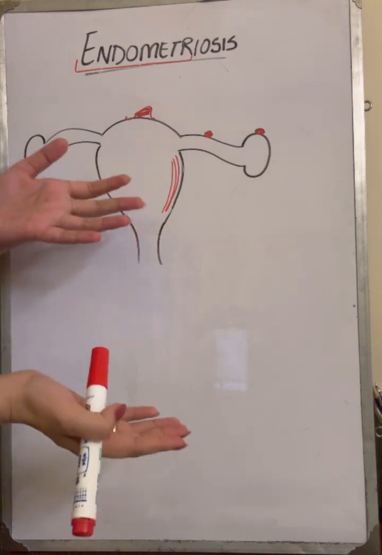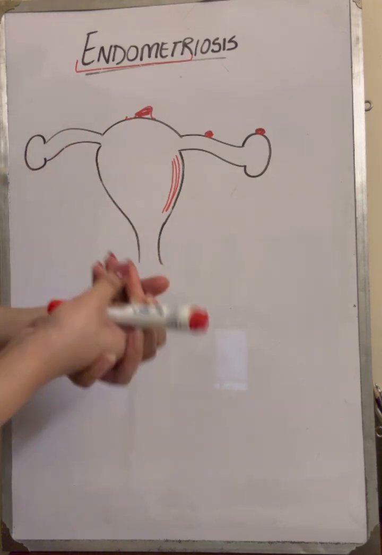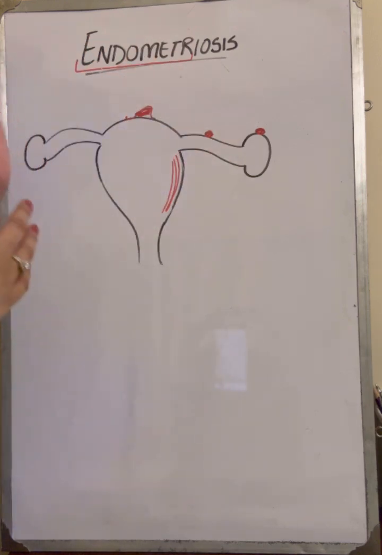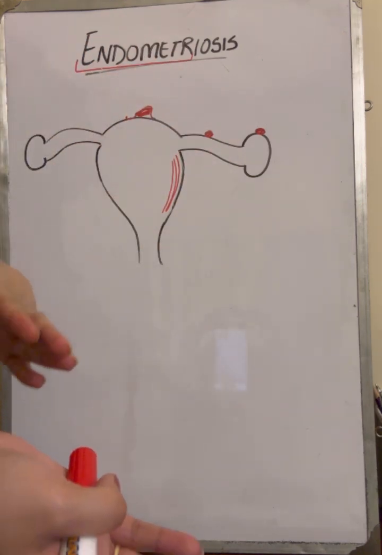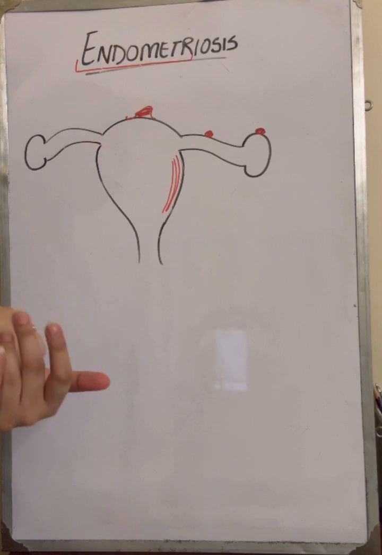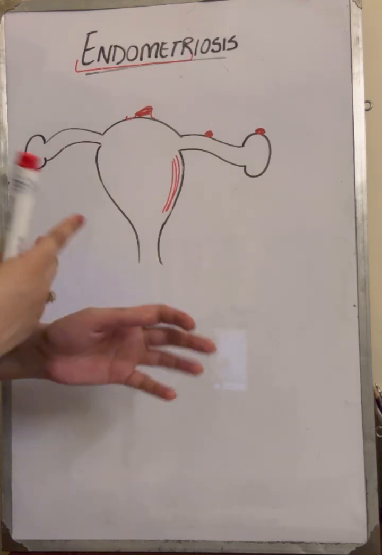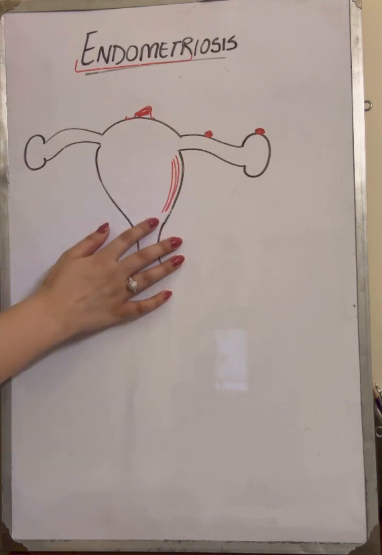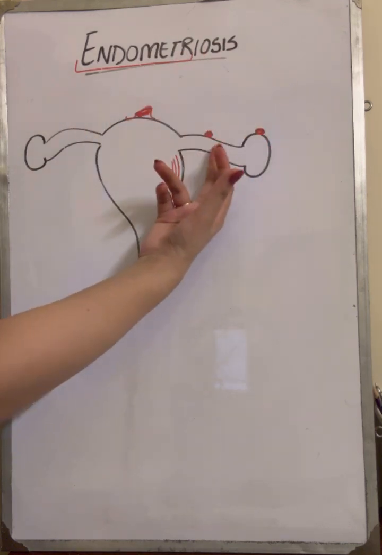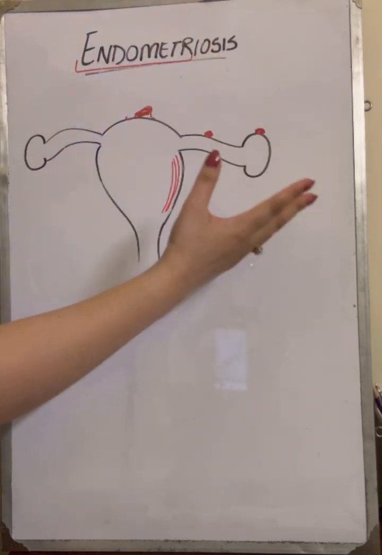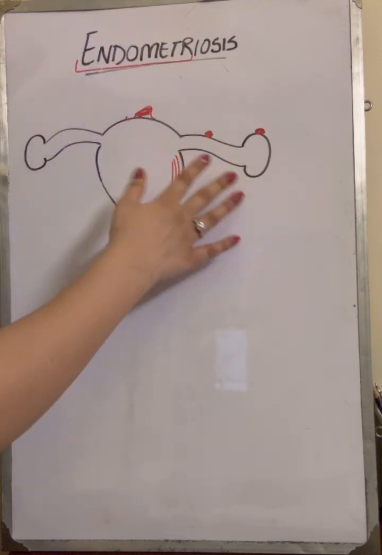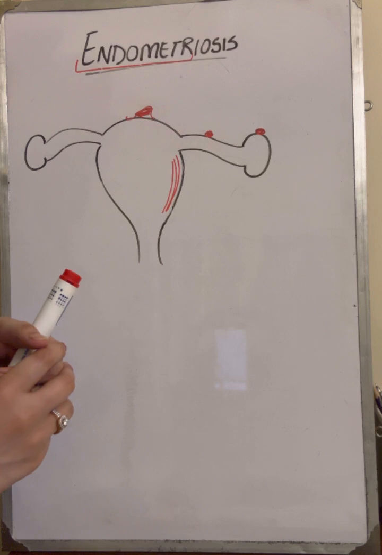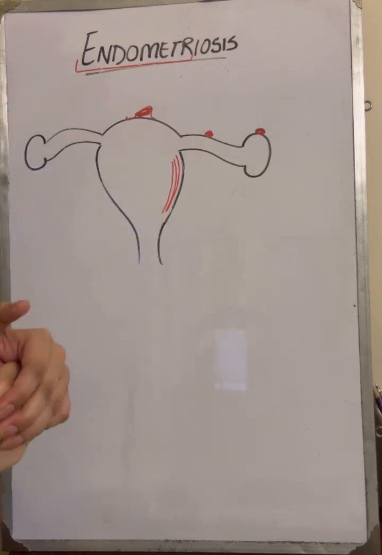What we are going to do is discuss its pathogenesis, that is, how it is formed, its symptoms, the symptoms it gives after being formed. We will discuss its outcomes, how they cause the symptoms, and the diagnosis and the treatment. We are going to discuss everything. So let's begin. When this lining of the uterus is formed on your ovary, fallopian tube, head of the uterus, your peritoneum, or the supporting structures, it obviously leads to some impacts because it's not in its original place. What are the impacts?